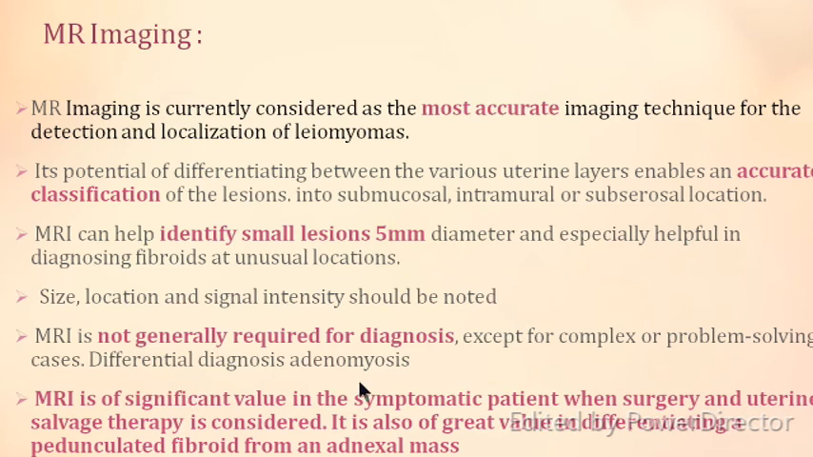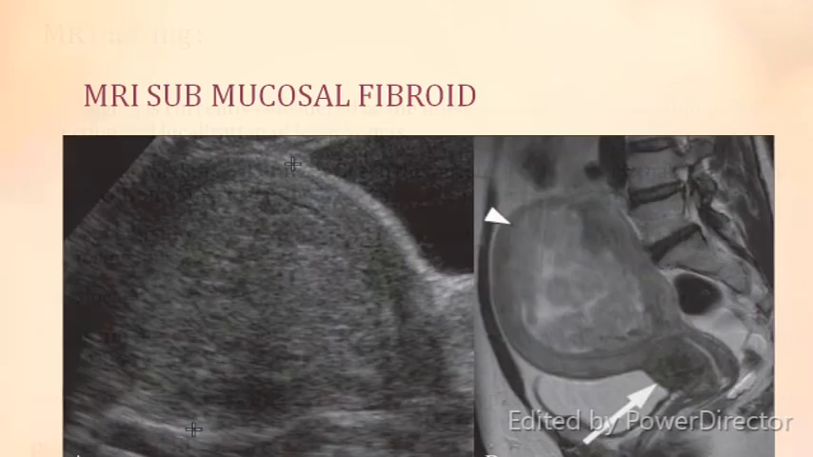It is basically done if you want to do a surgery and preserve the fertility, where you have to be very specific, and it is of great value in differentiating a pedunculated fibroid from other adnexal masses. So if the patient can afford it, since it is costly, you can do an MRI. See the MRI picture of a submucosal fibroid. This is a sonographic picture, and this is the MRI picture of the same.